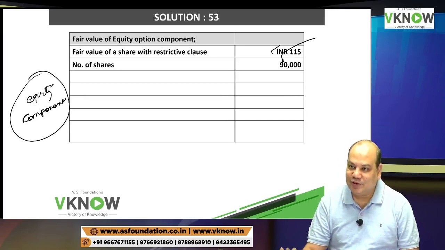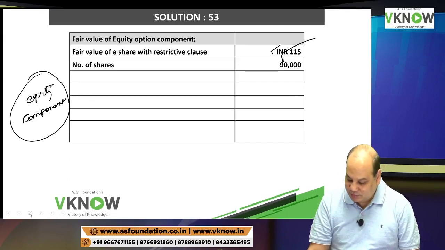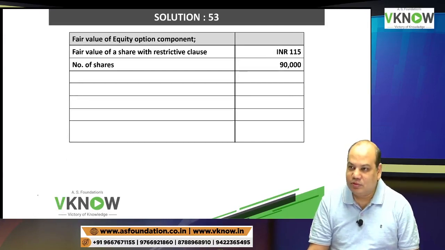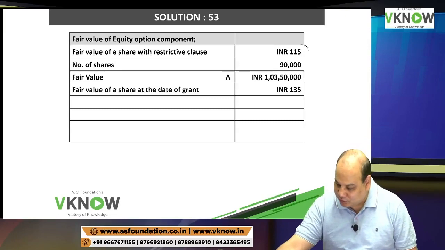Anyway, your office must have told you how to take marks. No, there are rules of doing so. Number of shares 90,000. So fair value 1 crore 3 lakh 50,000. This is if it is equity settled.